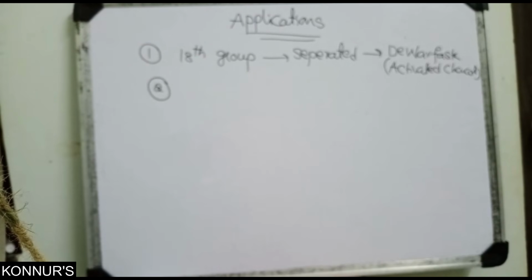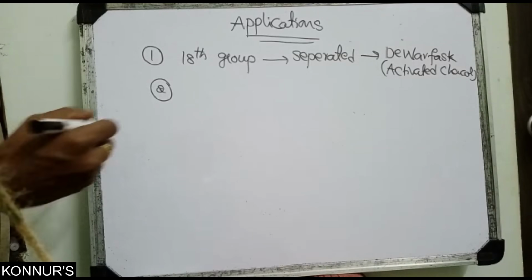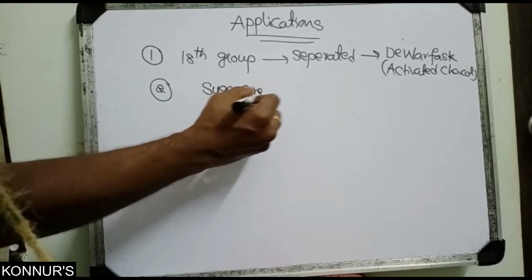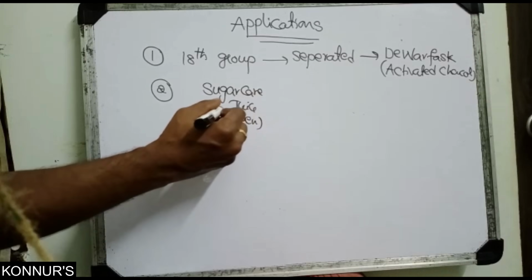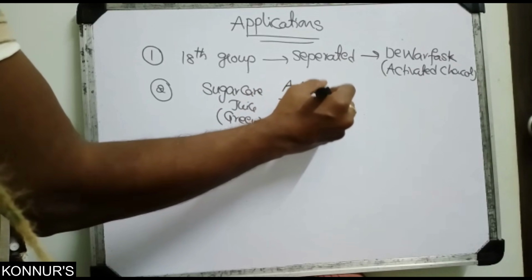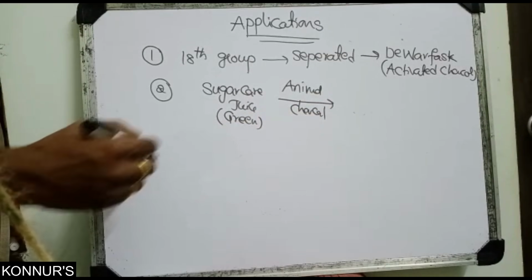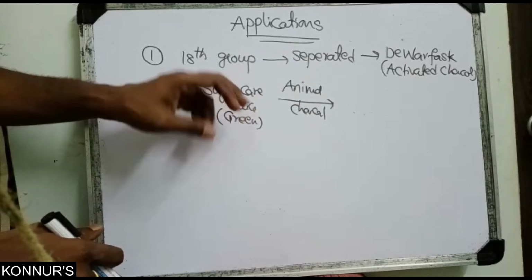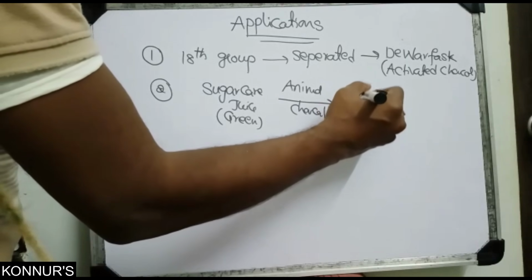Next, white sugar comes from sugarcane juice. Sugarcane juice, in what way? Sugarcane juice is green in color. Now animal charcoal is mixed in and heated. Then what happens? All the color, bacteria, viruses, everything is adsorbed on the charcoal, so you get a clean solution.